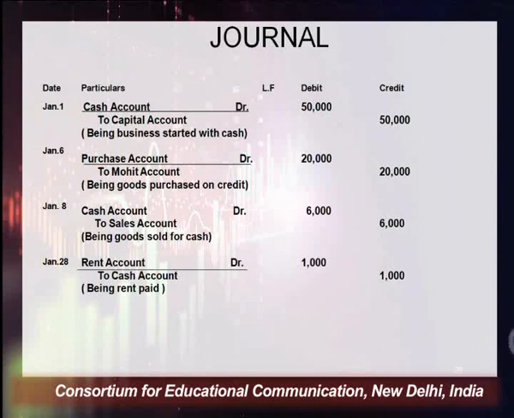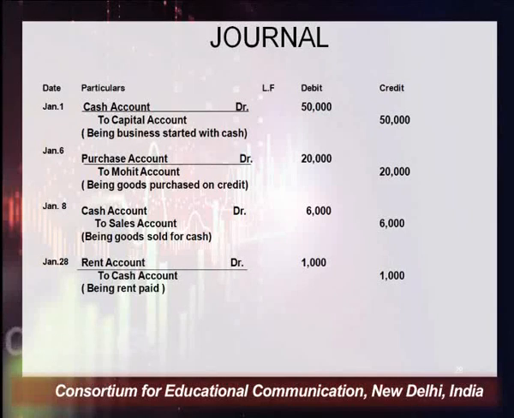So which 2 accounts are affected here? Purchase comes under the list of nominal account, and the rule of nominal account is debit all expenses and losses. And Mohit is a person, and all types of persons come under the list of personal account, and the rule of personal account is debit the receiver and credit the giver. So 2 accounts are applicable here: one is the nominal account for purchases, and for the Mohit account, the personal account rule is applicable, which says debit the receiver and credit the giver.